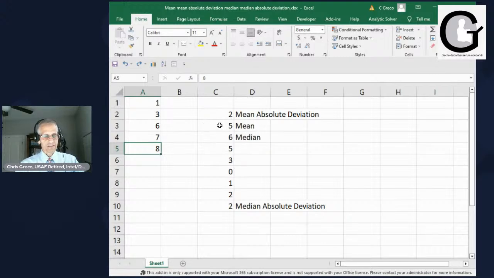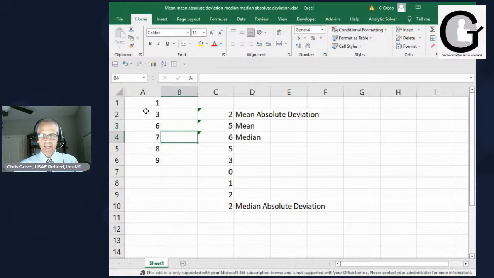And yet it changes that mean absolute deviation very little. Median absolute deviation very little. So that's the interesting part about the entire aspect of this whole thing. Now, the minute that you start putting another number in there, let's say you put in 9, that changes the median. The median will no longer be 6. The median will now be somewhere between 6 and 7. Usually they take the average of those two, 6.5.